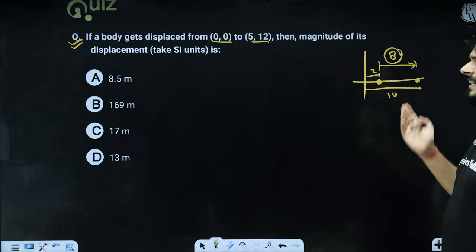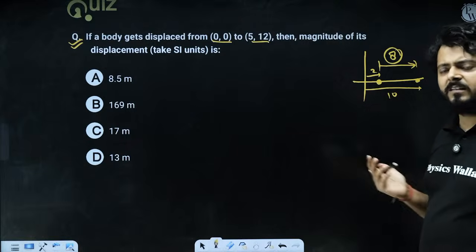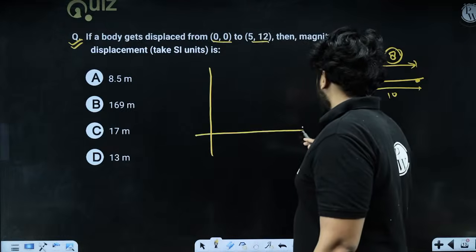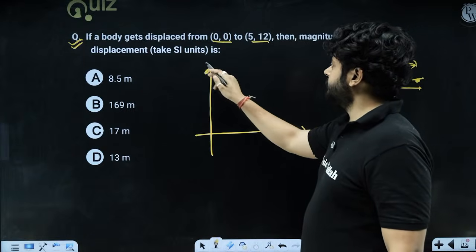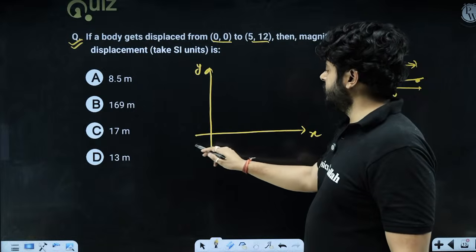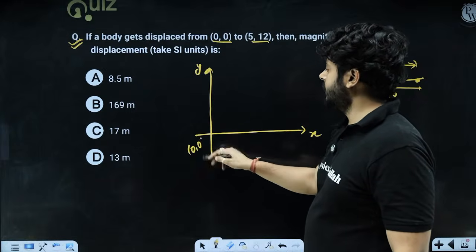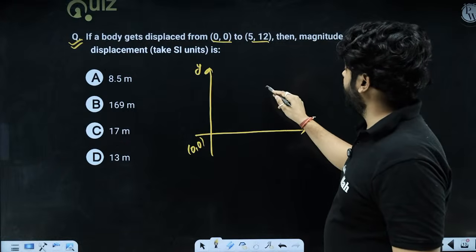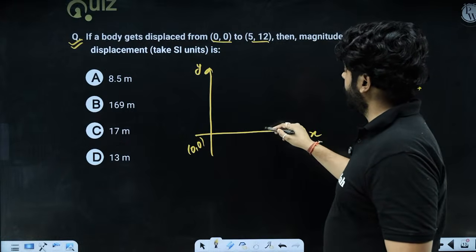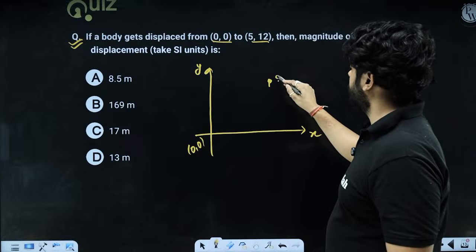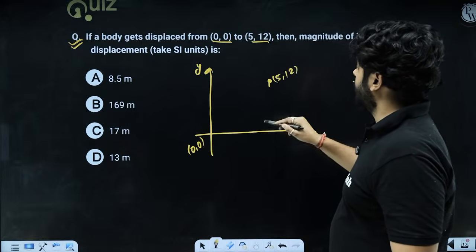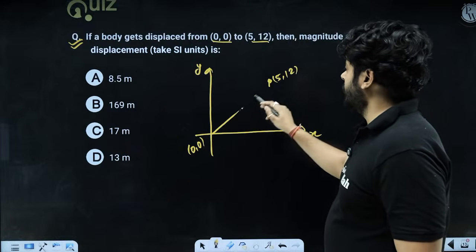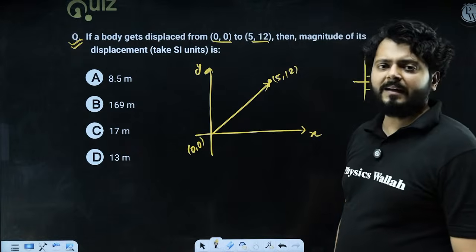Final minus initial, that's what you have done. Final position minus initial position. Same thing you have to do over here as well. This is x, this is y. You are moving from 0, 0 to 5, 12. So then what will be the magnitude of this displacement?